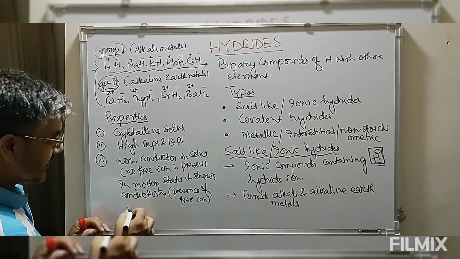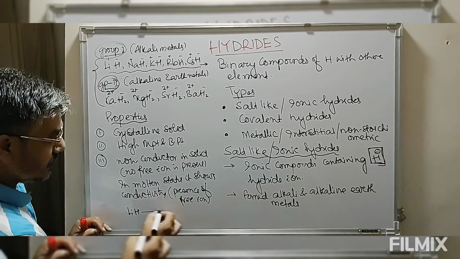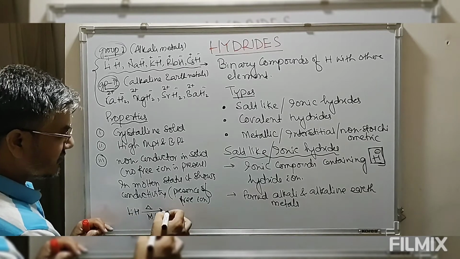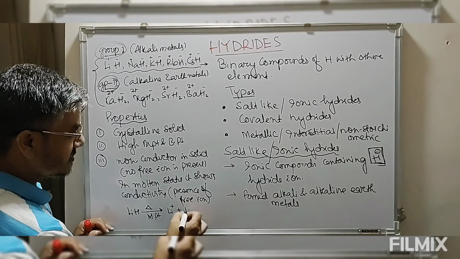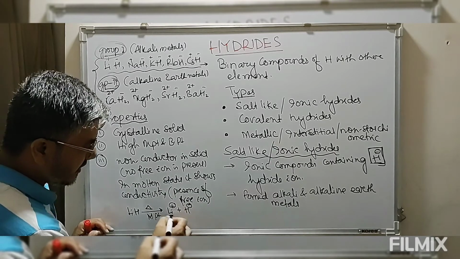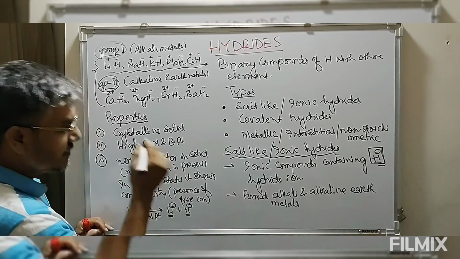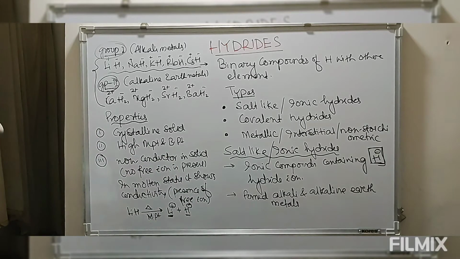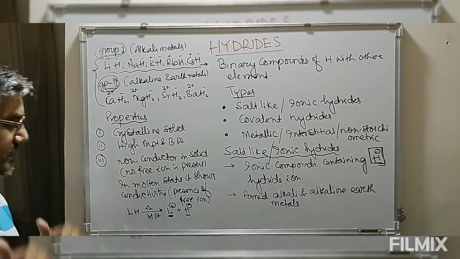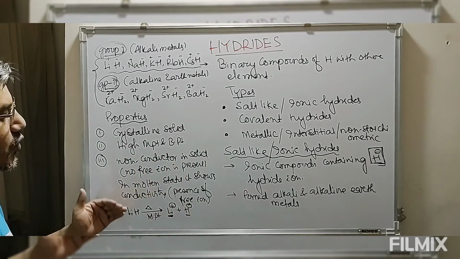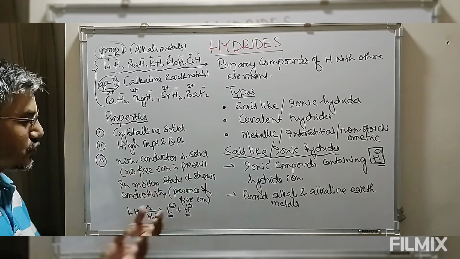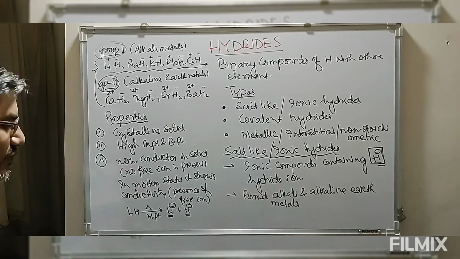Take lithium hydride. Now this lithium hydride is heated at its melting point. When it is converted into lithium ion plus hydride ion, in this molten state we have free cation and free anion, and this free cation and free anion will carry current. So in the solid state conductivity is 0, whereas in the molten state it shows conductivity. This is due to the presence of free ions.